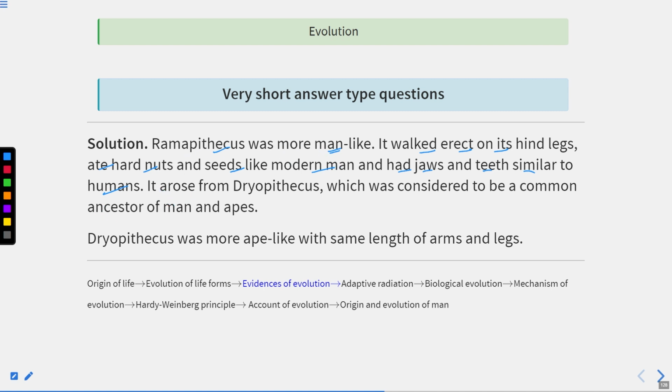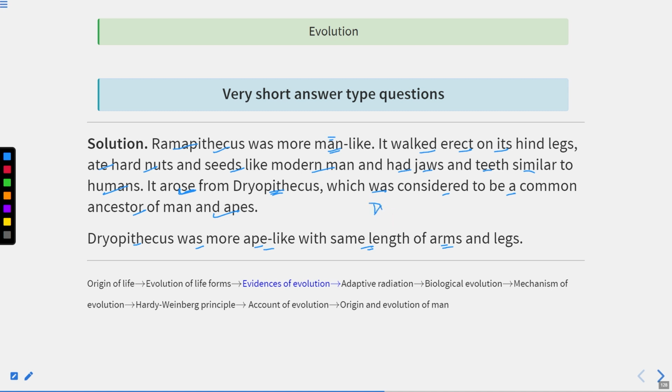They originated from Dryopithecus, which was considered a common ancestor of man and apes. Dryopithecus were more ape-like, with arms and legs of the same length.